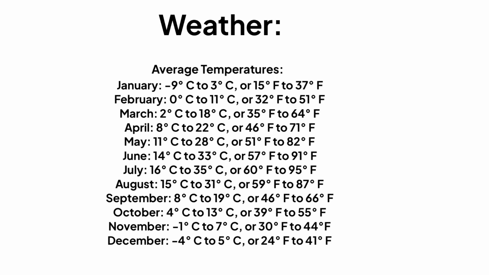And then September, the average temperatures are 8 degrees Celsius to 19 degrees Celsius, or 46 degrees Fahrenheit to 66 degrees Fahrenheit. And then next is October. The average temperatures for October are 4 degrees Celsius to 11 degrees Celsius, or 39 degrees Fahrenheit to 51 degrees Fahrenheit.